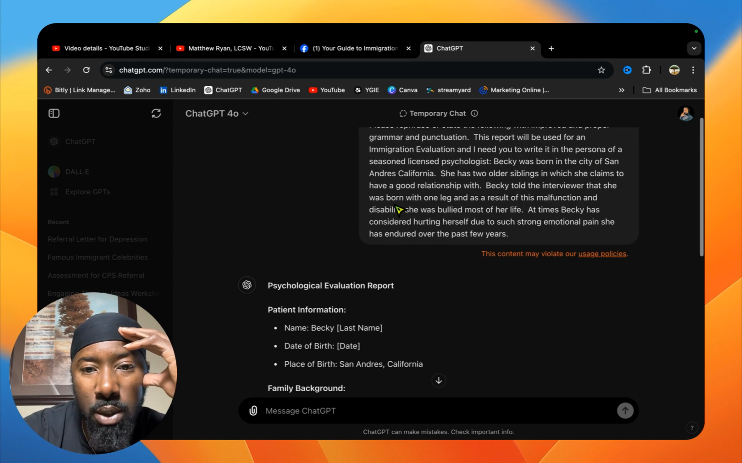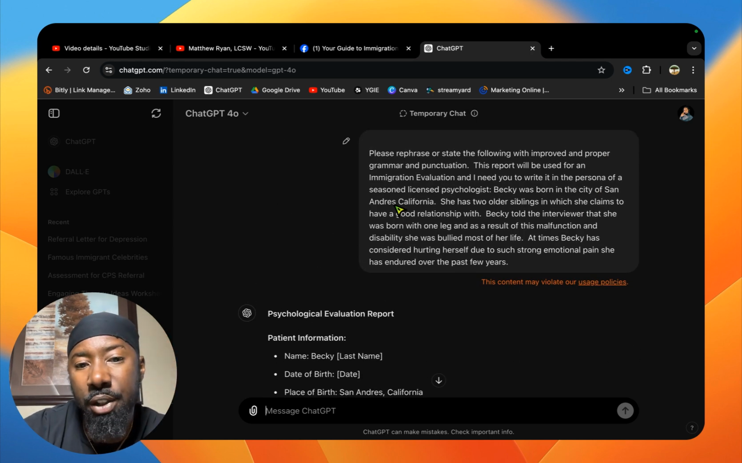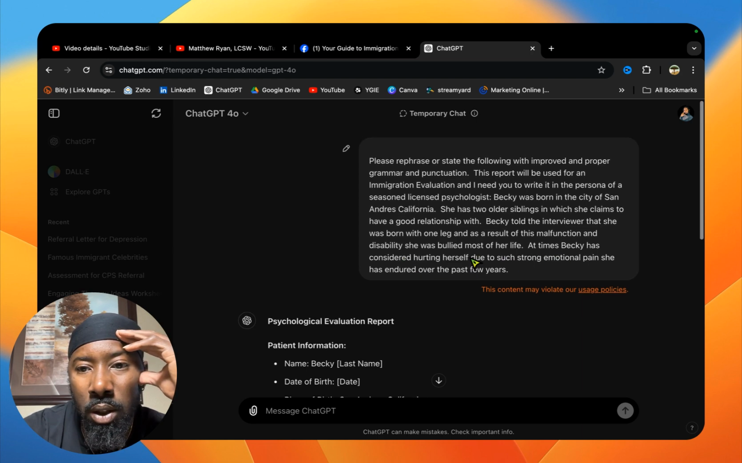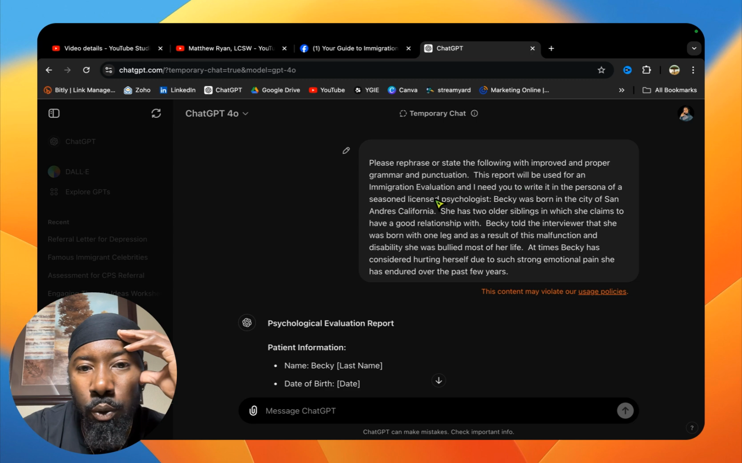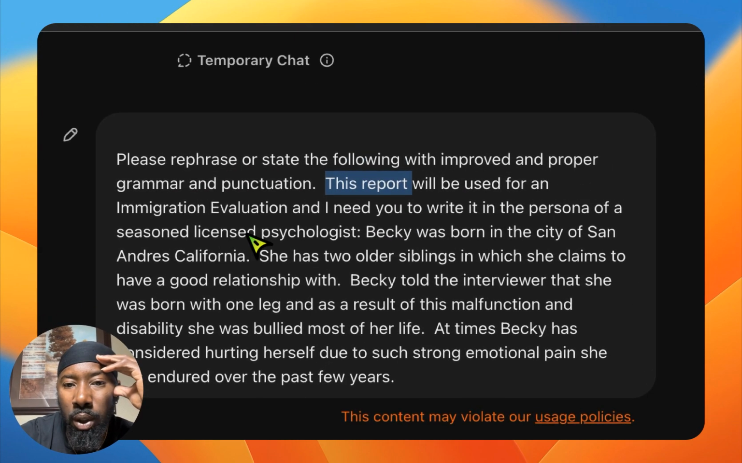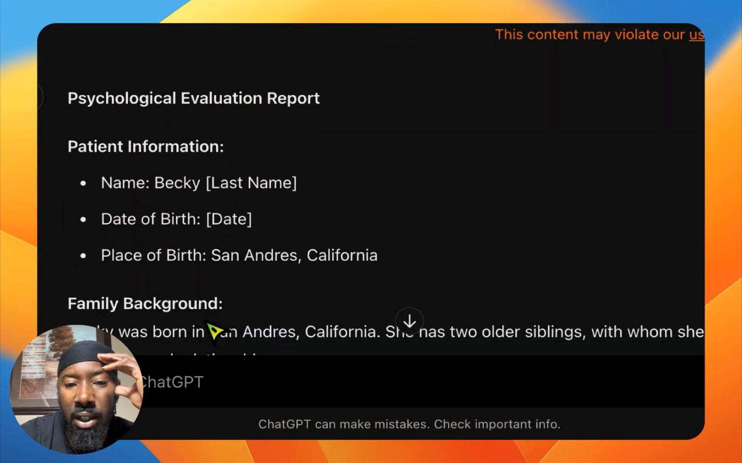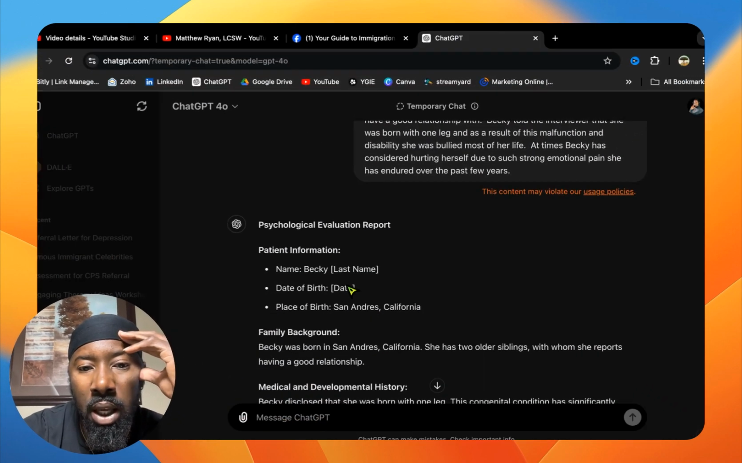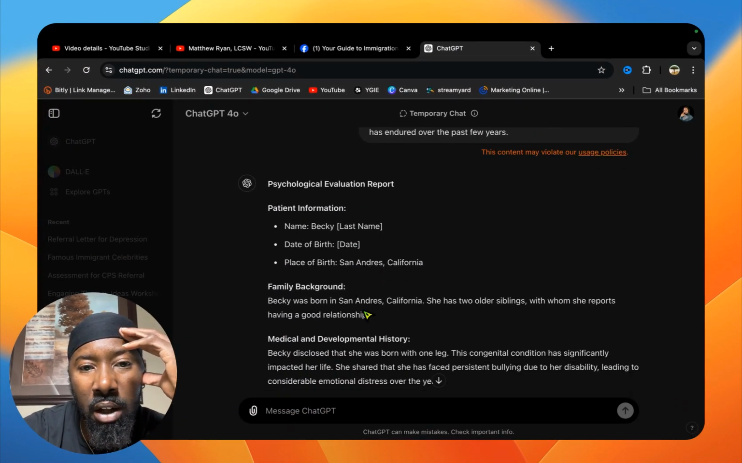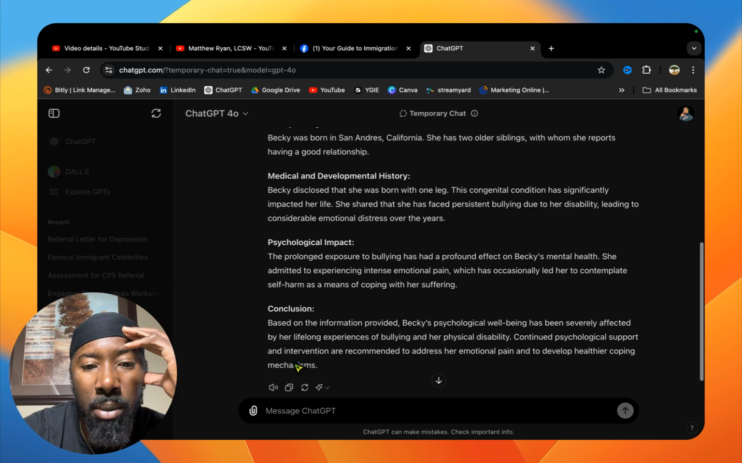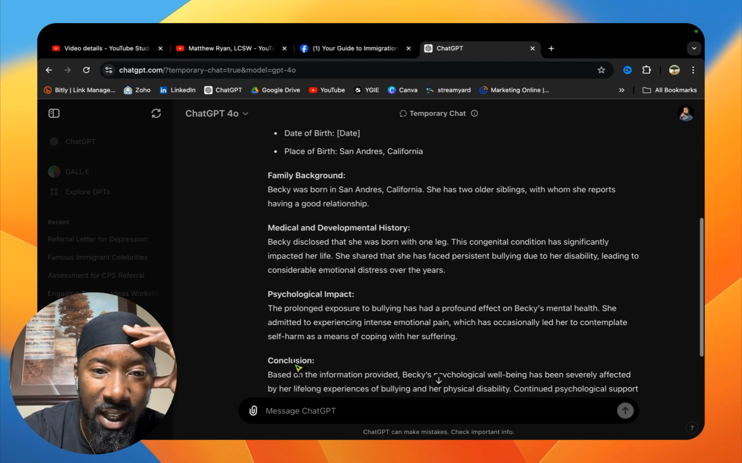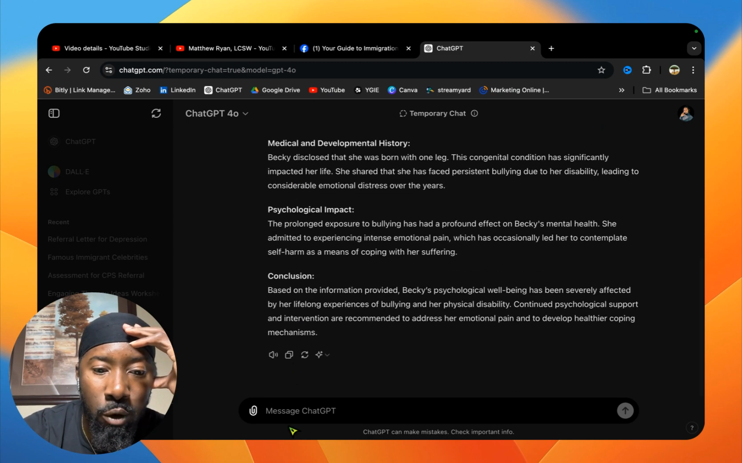The reason why I created the report is because of our history. And I said that at times Becky has considered, no, here it is. For an immigration evaluation, I need you to write this in the persona of a seasoned licensed psychologist. Here it is. This report will be used for an immigration evaluation. So it took that report statement and put it in the format that I like. You can see that here. You see that? Okay, so you're too smart for me.